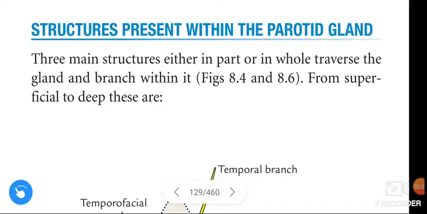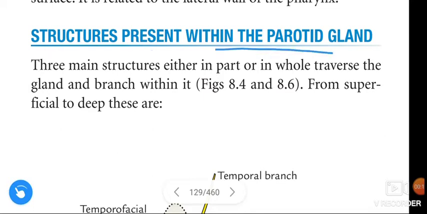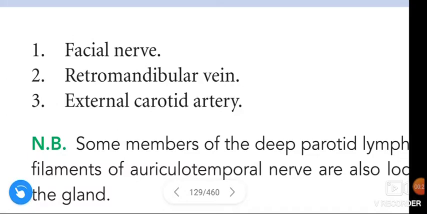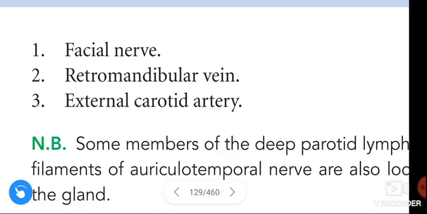In this video, we are going to learn about the structures present within the parotid gland. Three main structures, either in part or in whole, traverse the gland and branch within it. From superficial to deep, these structures are the facial nerve, retromandibular vein, and external carotid artery.